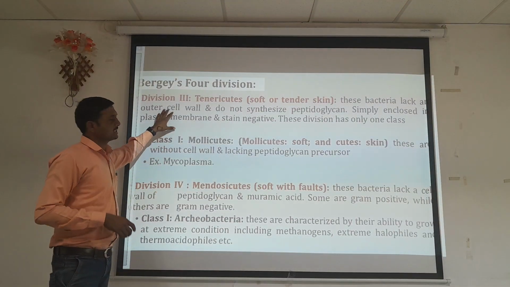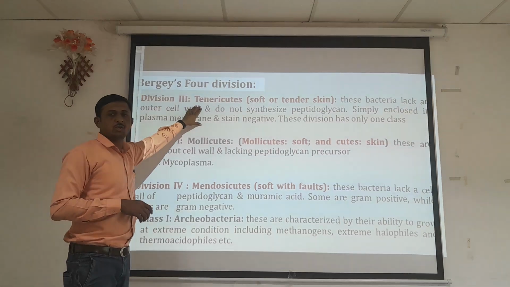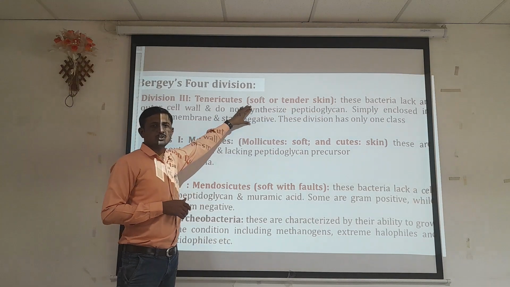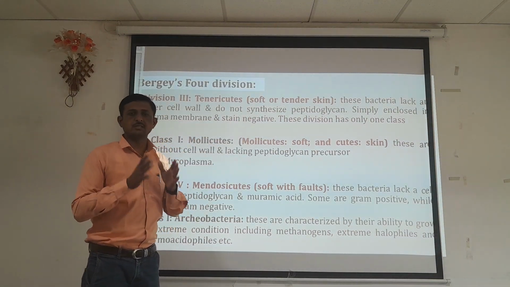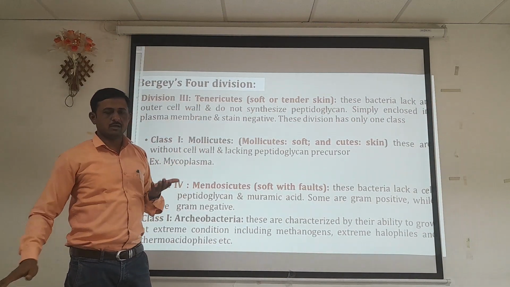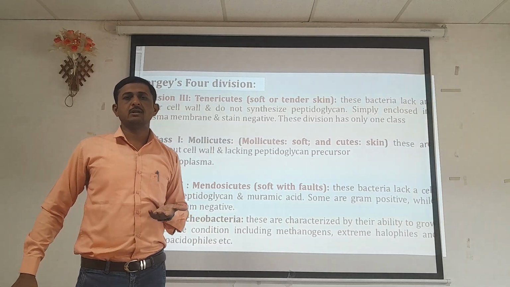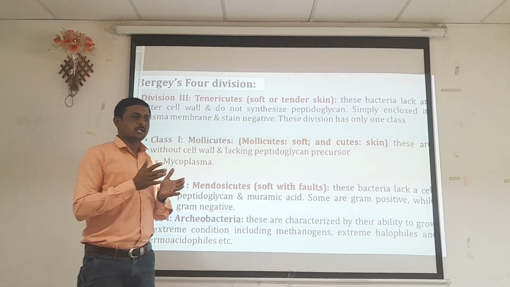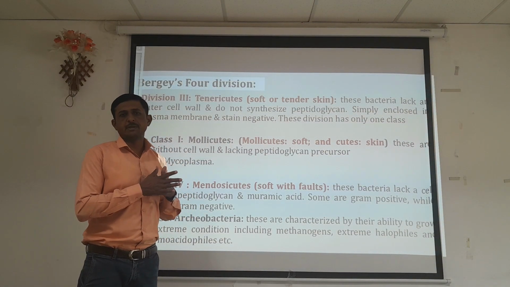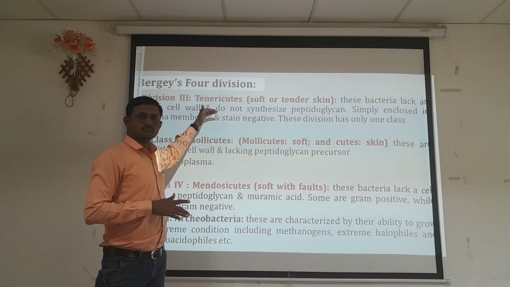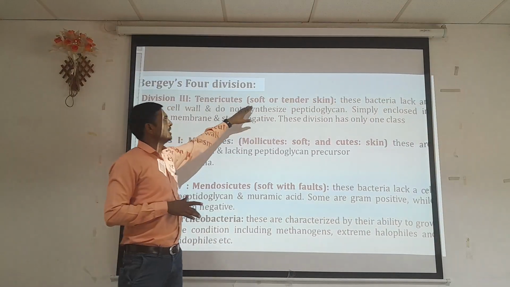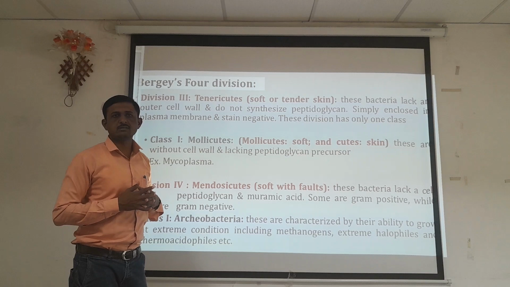Now we move towards the third division, Tenericutes. It is the third group of organisms, classified on the basis of a soft or tender type of skin. That is the characteristic of this division, the basis on which organisms are categorized into different divisions. In the last lecture we discussed Bergey's manual, which differentiates microorganisms on the basis of the presence or absence of a cell wall. So first Gracilicutes, second Firmicutes, and third Tenericutes, whose organisms possess a soft or tender type of skin.